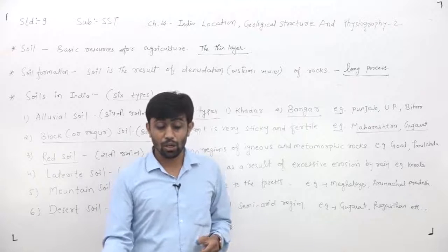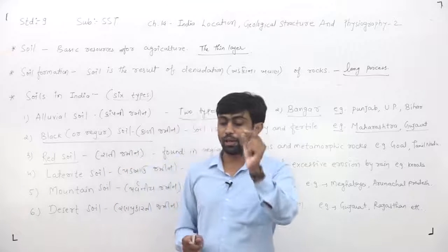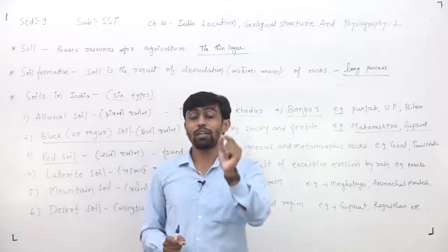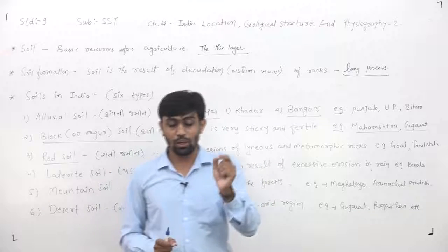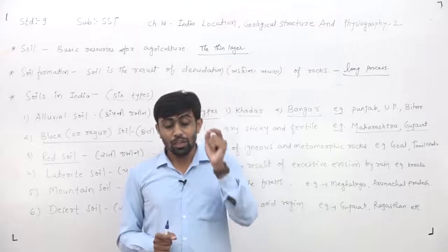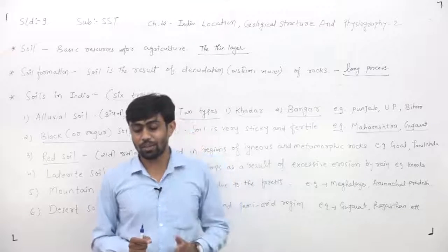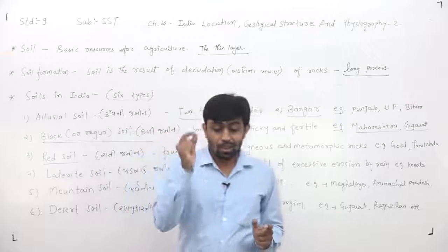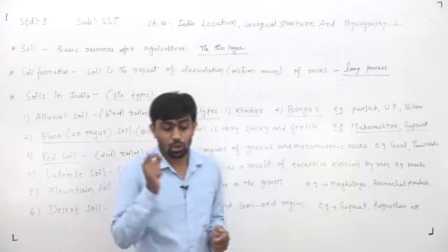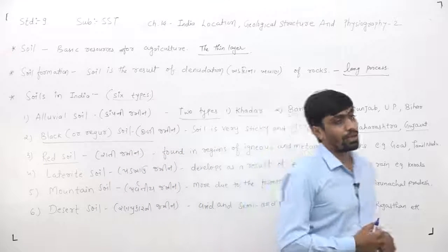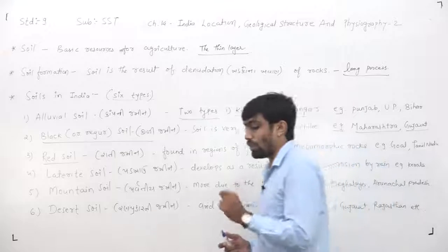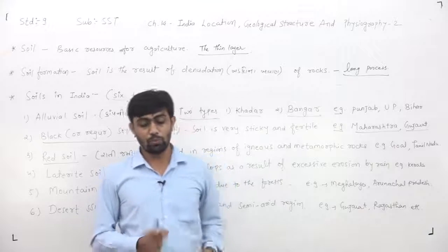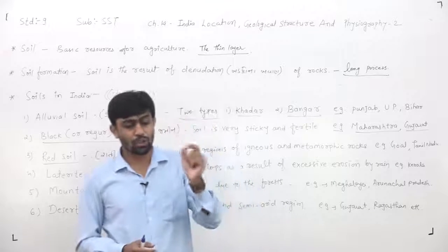It is red in color due to ferrous and other humus contents. Now, dear children, why is this soil red in color? Because it has ferrous and other humus contents. It means loha tattva and anya sendriya tattva are available. That's why this soil is red. This soil is porous as well as fertile. You know very well that this soil is very fertile as well as porous. Porous means छिद्राडु and fertile means उपजाऊ.